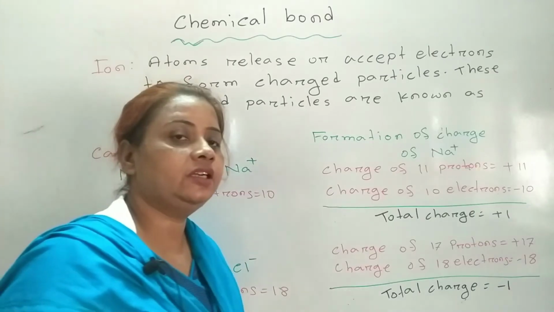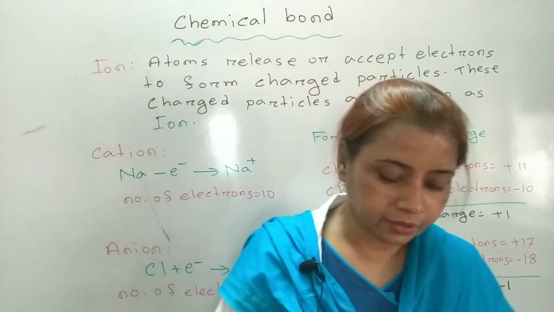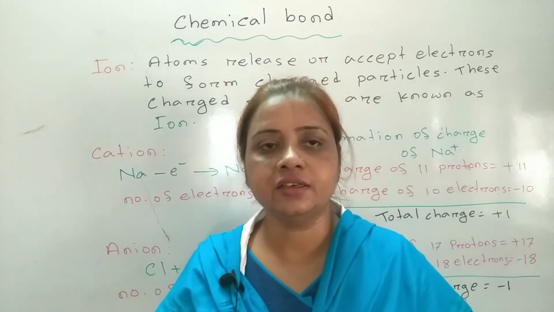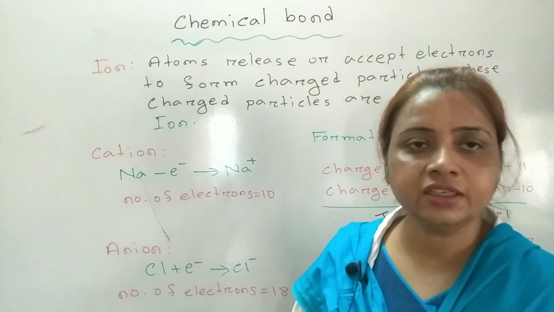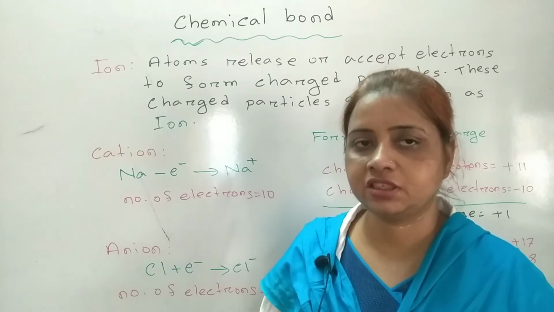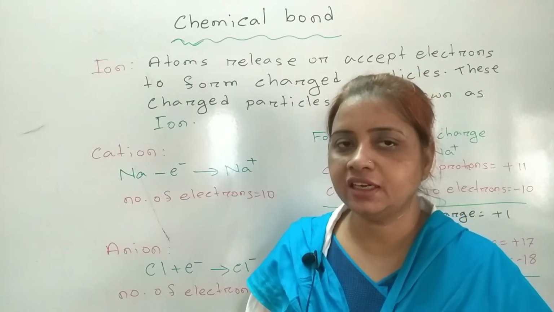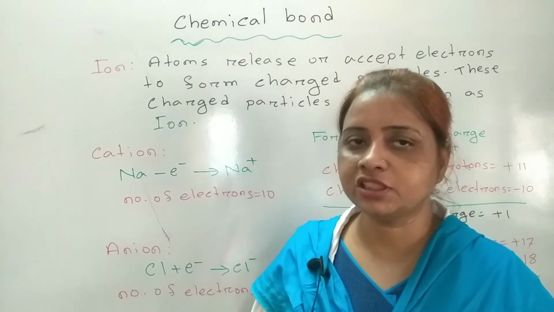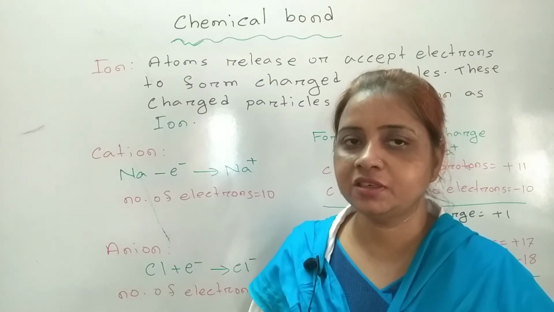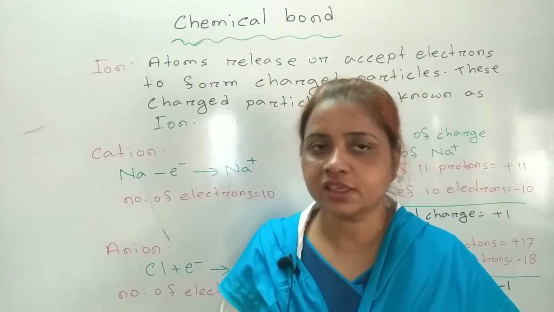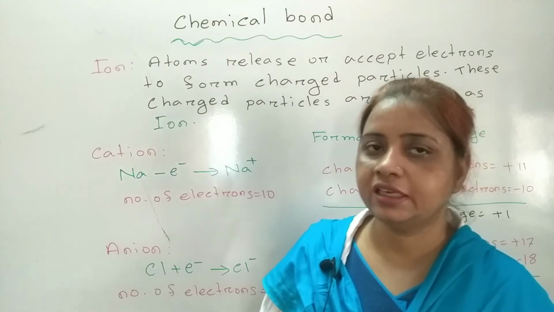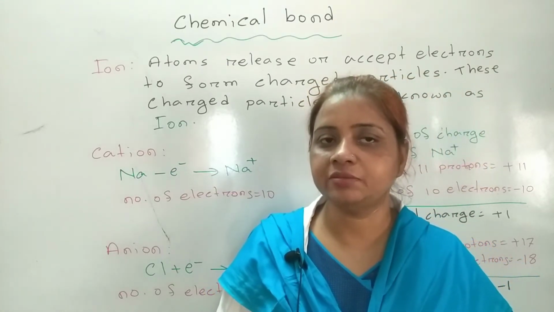Clear, dear learners? You know that the charge of atoms is neutral. How is it neutral? Inside the nucleus there is a positively charged particle named proton, and outside the nucleus there are electrons. Electrons are negatively charged.